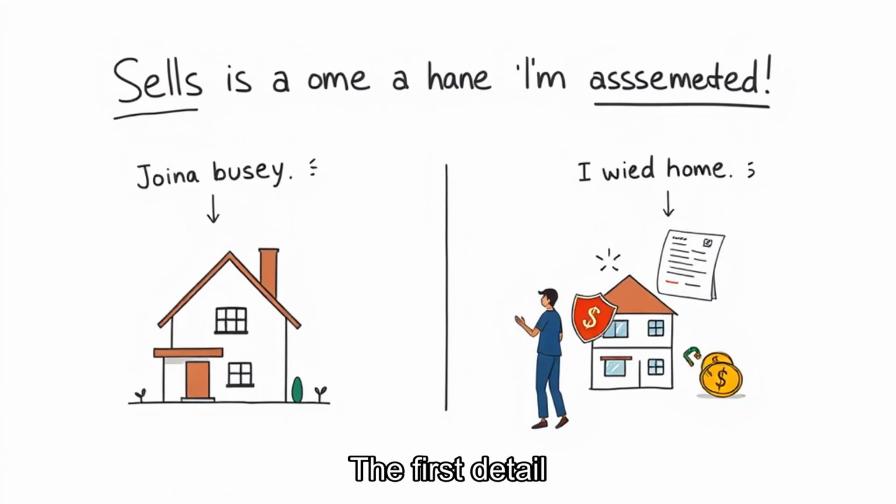The first detail worth separating is that assessment estimates value. Local authorities estimate taxable value, not always market price. Concrete case: a home sells for one amount but is assessed differently. Property taxes are usually based on assessed value and a local tax rate used to fund public services.